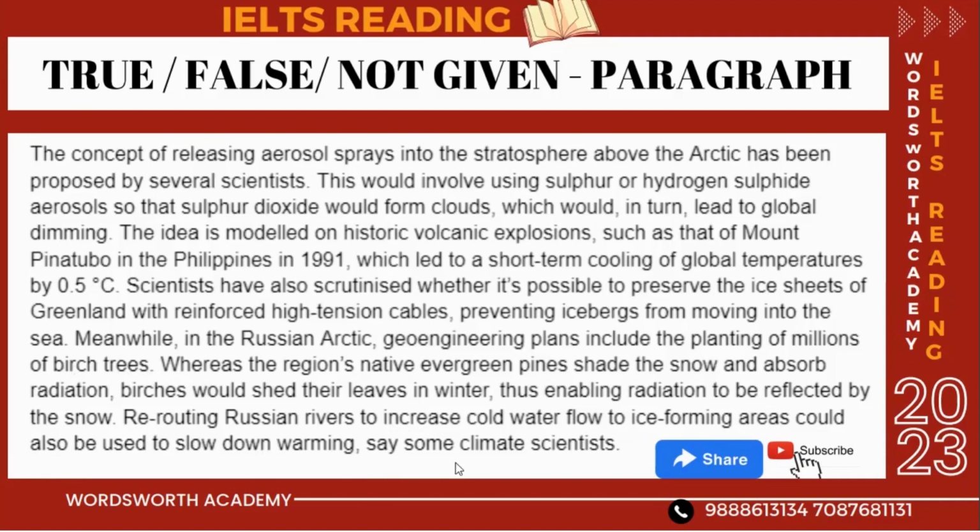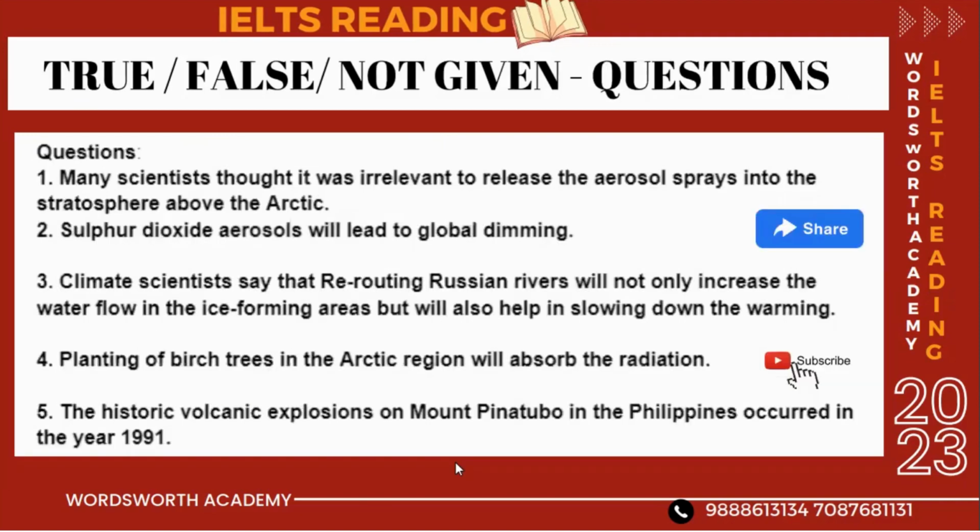say some climate scientists. So now here I have some questions. Many scientists thought it was irrelevant to release the aerosol sprays into the stratosphere above the Arctic. We read this statement in the first line only. Second statement is sulfur dioxide. Now we also read sulfur dioxide in our paragraph, right? So sulfur dioxide aerosols will lead to global dimming.